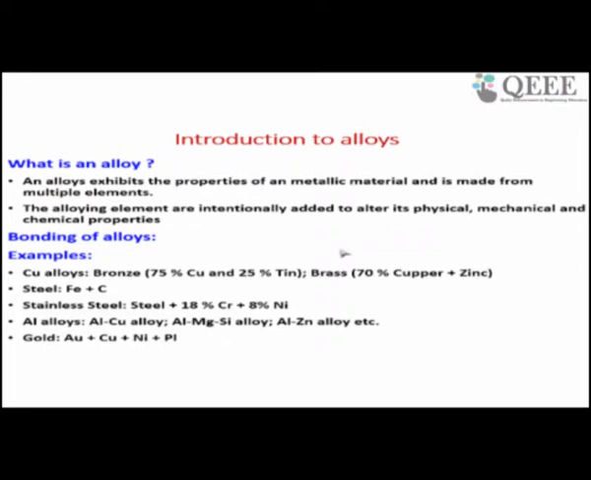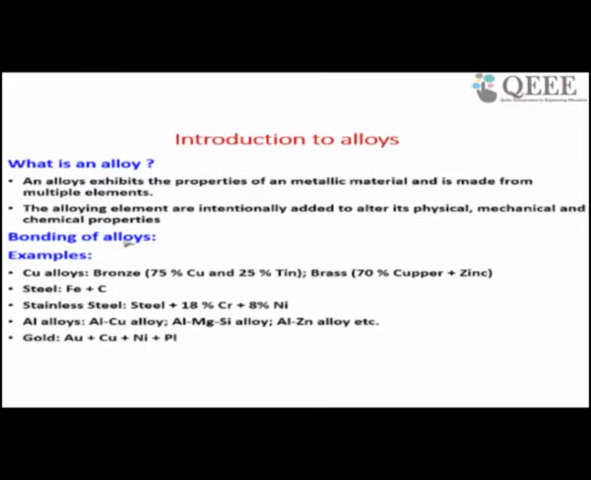So first let us discuss what an alloy is. As you know, an alloy is a combination of 2 or more elements. The elements may be metallic or a few may be non-metallic. If you see the definition, an alloy exhibits the properties of a metallic material and is made from multiple elements. So why do we want an alloy? For example, aluminum alloy. Aluminum is a parent material. When you add alloying elements to aluminum, it gives improved properties.